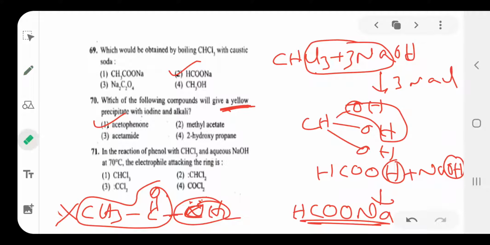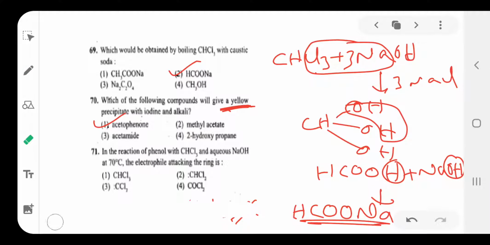But here the NH2 lone pair is in conjugation, forming a resonance structure. That's why acetamide does not give the iodoform test.